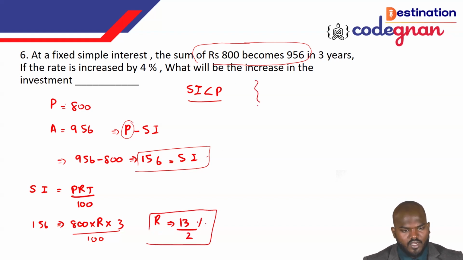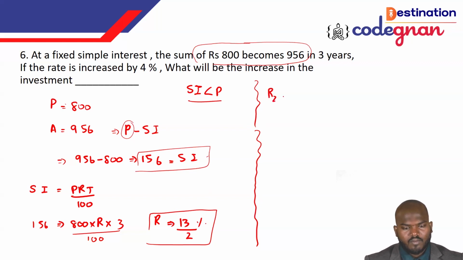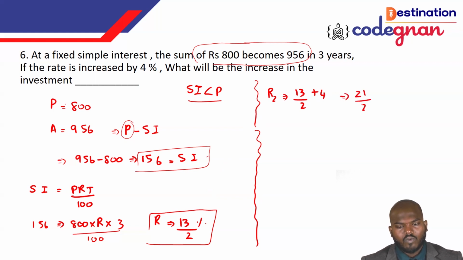So in the second condition, they are giving that the rate of interest is increased by 4 percentage. Then we have already got the rate of interest equal to what? That is 13 by 2. So the new rate of interest will become 13 by 2 plus 4 percentage. If you take it up, guys, 4 twos are 8. So 8 plus 13, we can call it 21 over 2 percentage. We can say this one.